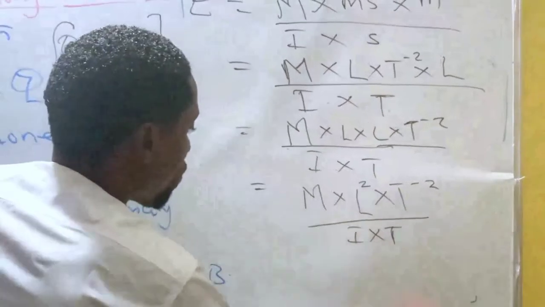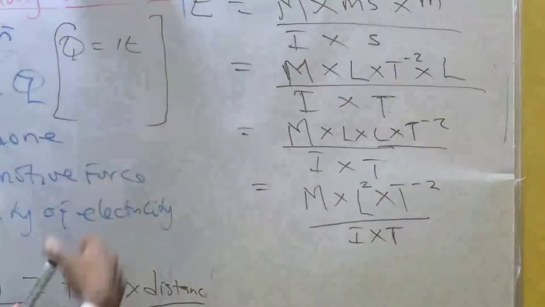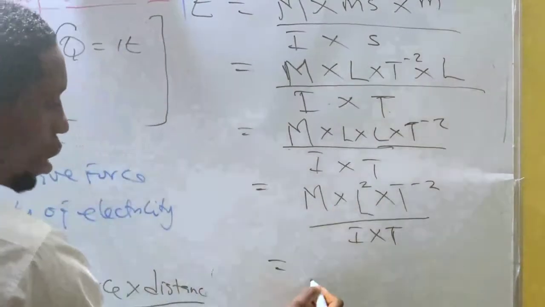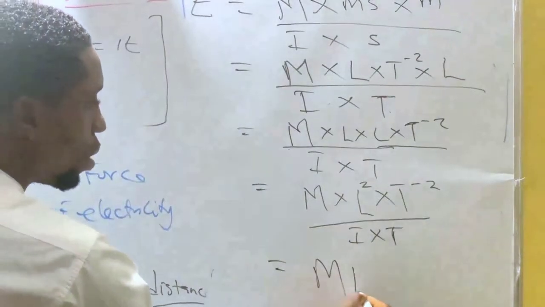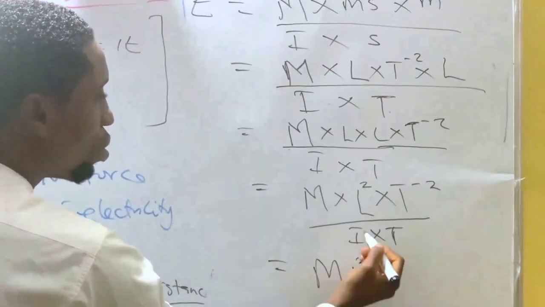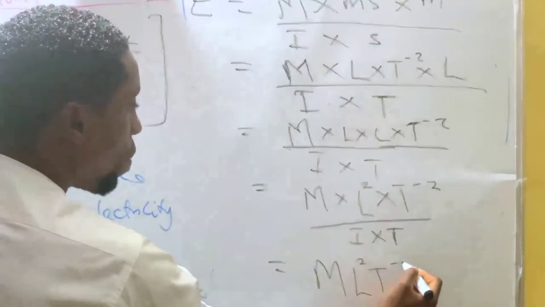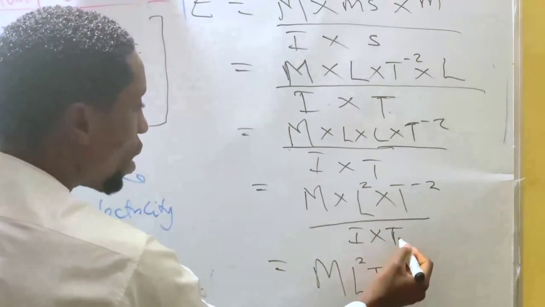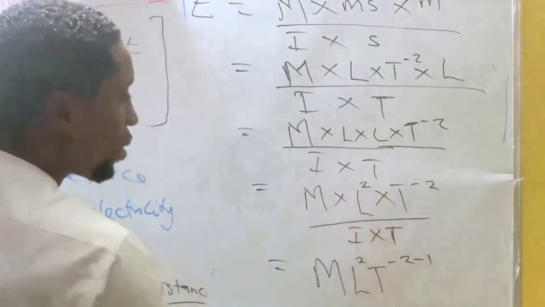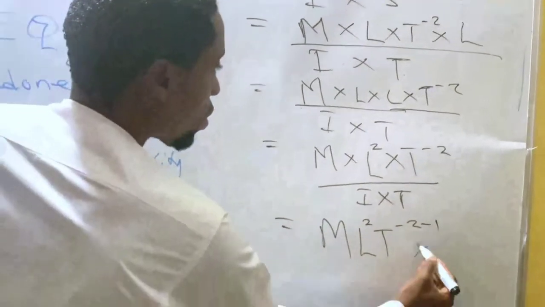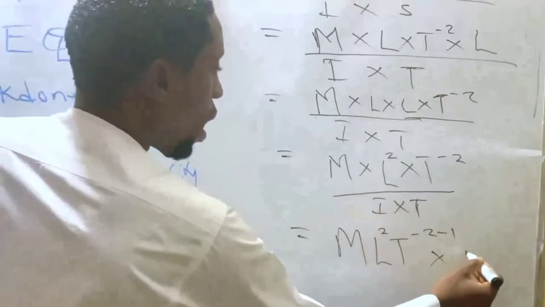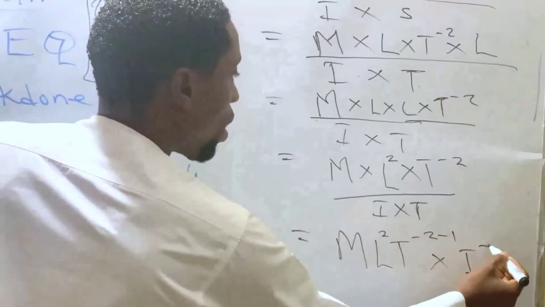Then you are going to have mass L raised to power 2, then T minus 2. When this T comes up, it becomes minus 1, times I raised to power minus 1.